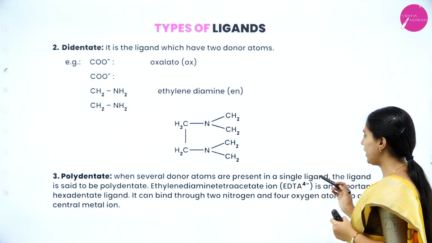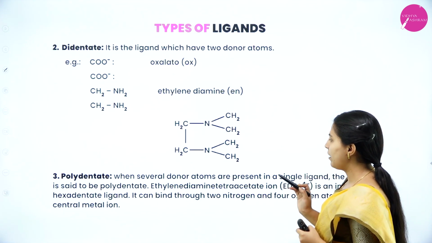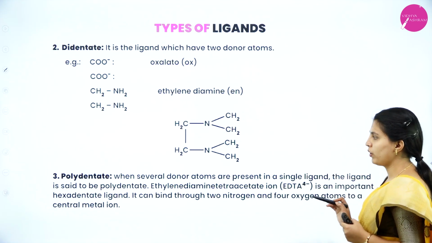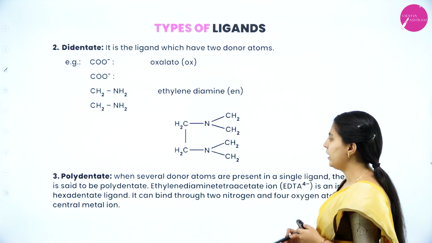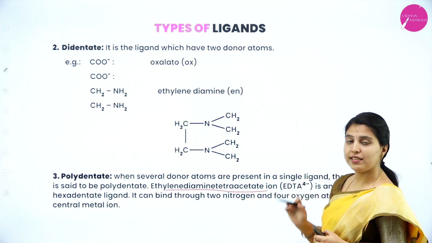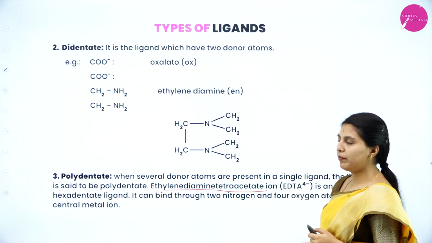Ethylene diamine tetraacetate, EDTA, is an important hexadentate ligand. It can bind through 2 nitrogen and 4 oxygen atoms to a central metal ion. It can donate 6 electron pairs to the central metal atom.